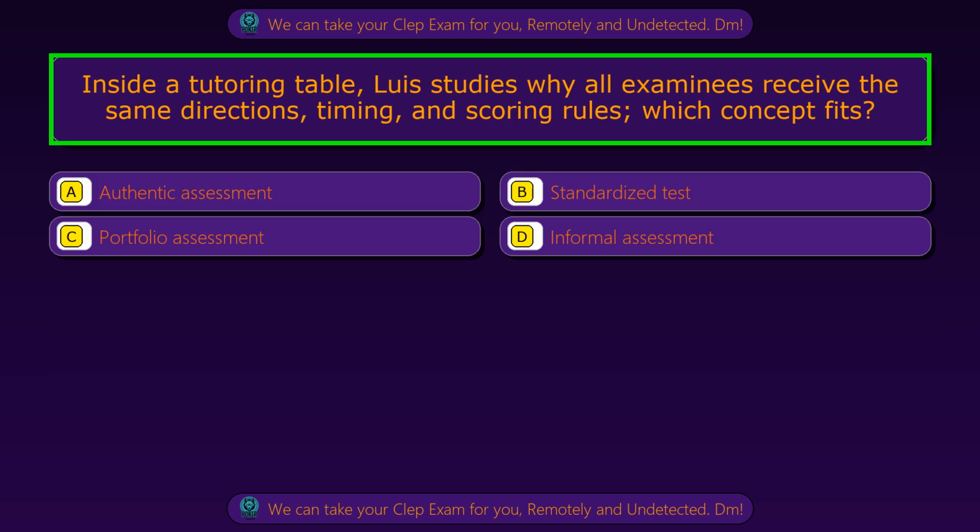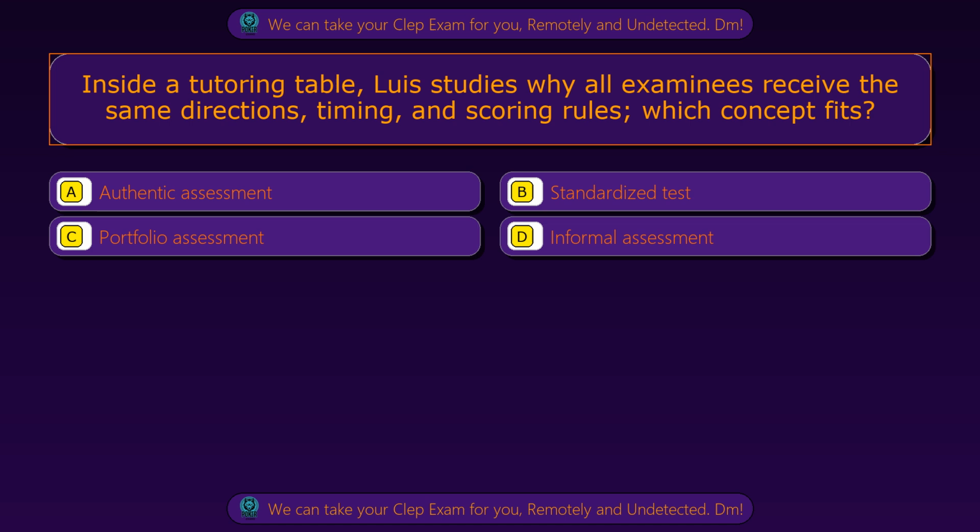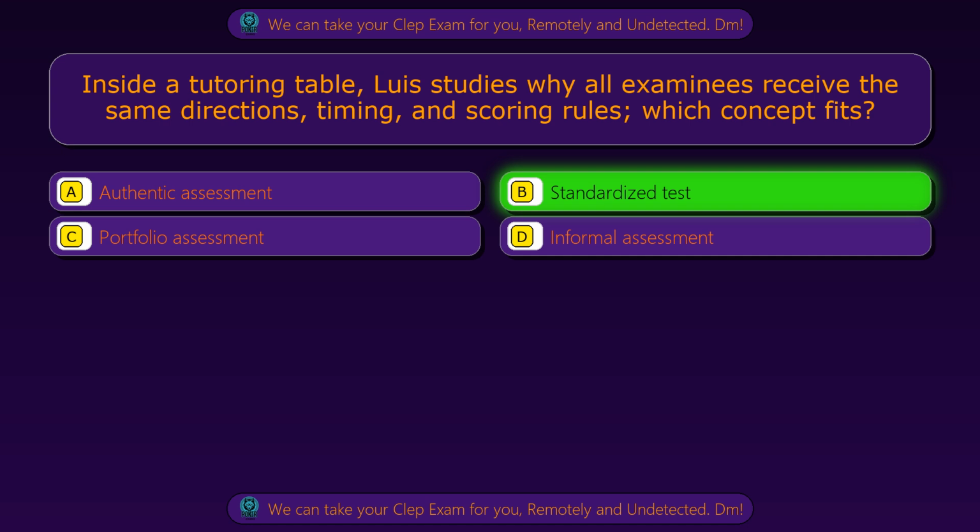Question 58. Inside a tutoring table, Luis studies why all examinees receive the same directions, timing, and scoring rules. Which concept fits? Option A, authentic assessment. Option B, standardized test. Option C, portfolio assessment. Option D, informal assessment. The correct answer is option B, standardized test.